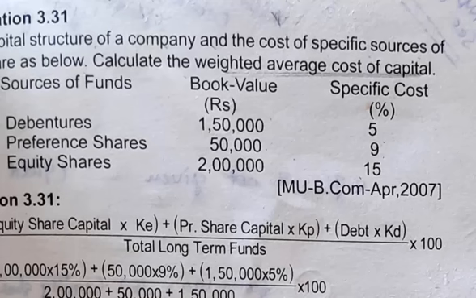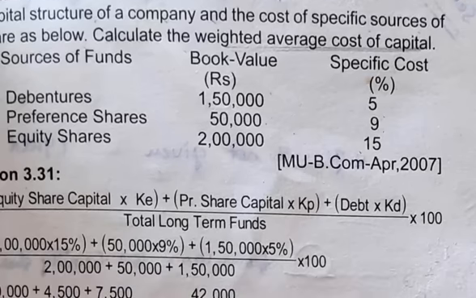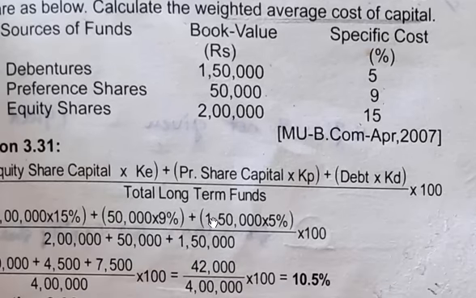First, write down the formula: K is equal to equity share capital into KE plus preference share capital into KP and debt into KD divided by total long term funds into 100. Now this is 2 lakh into 15% plus 5,50,000 into 9% plus 1,50,000 into 5%.